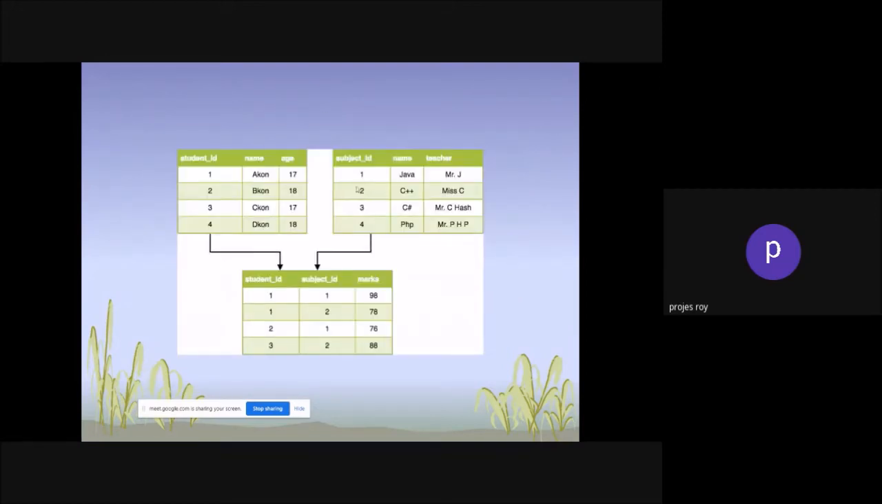In the relational model, you can see here student ID and name, this is the student table, and here is a subject or teacher table. Here you can see student, subject, and you are taking marks from here, right? So this is a new concept, but the data has been taken from this table and this table. That's why it's called relational.